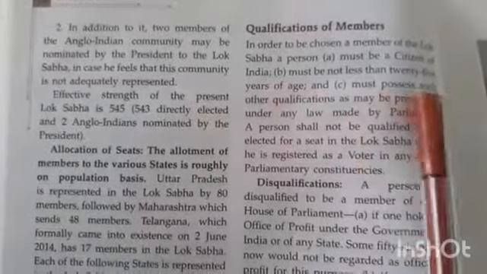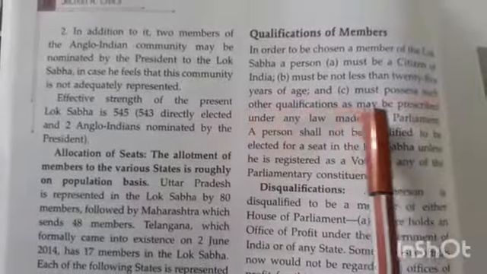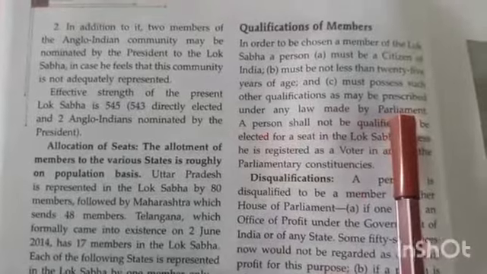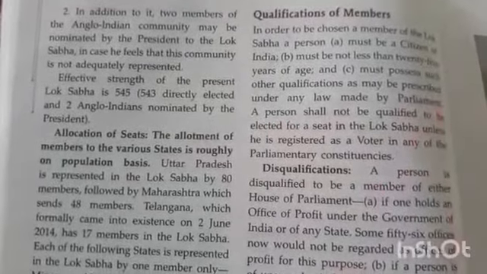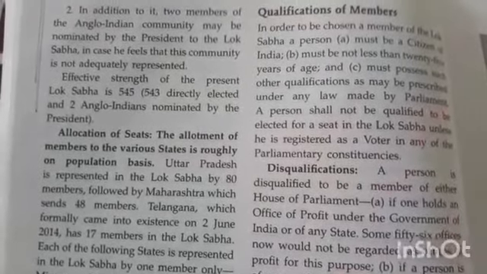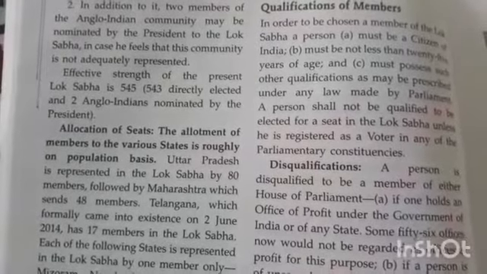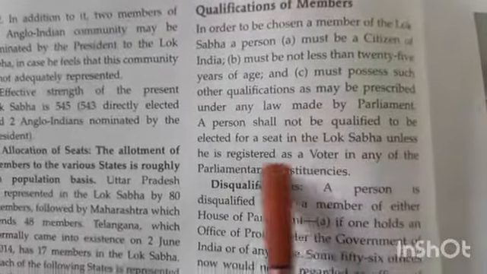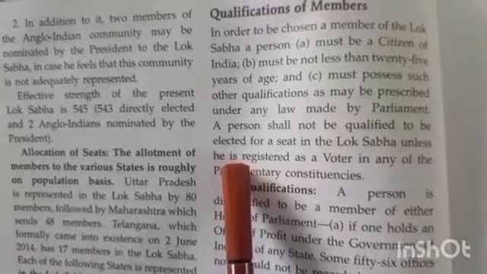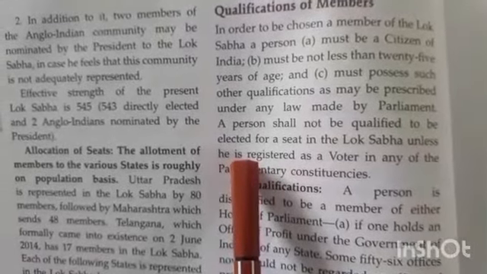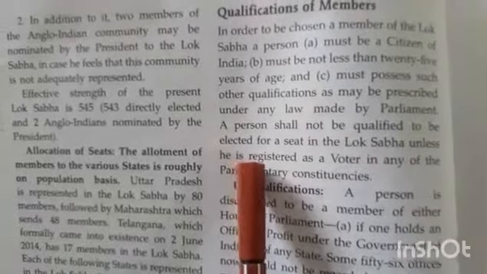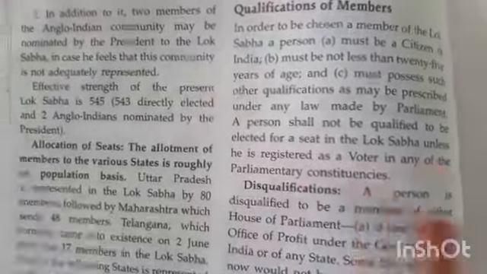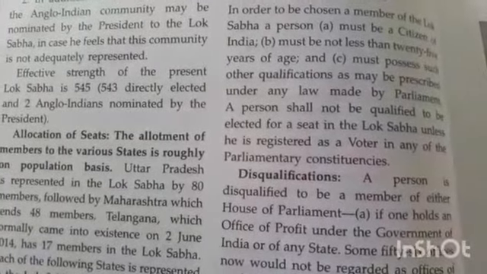Now, next is must possess such other qualifications as may be prescribed under any law made by the Parliament. And not only this, he or she who is contesting for that parliamentary election must be registered as a voter in any of the parliamentary constituencies.